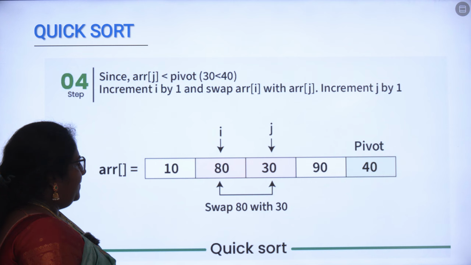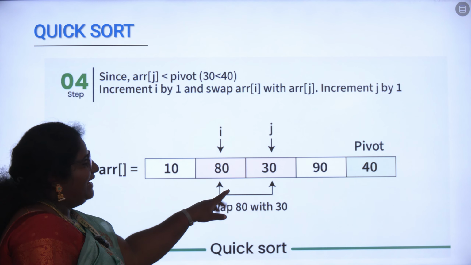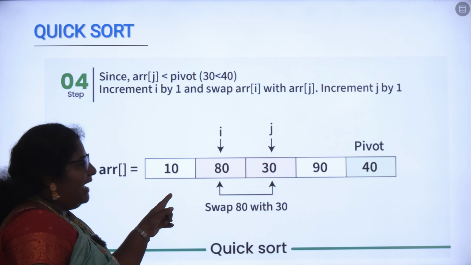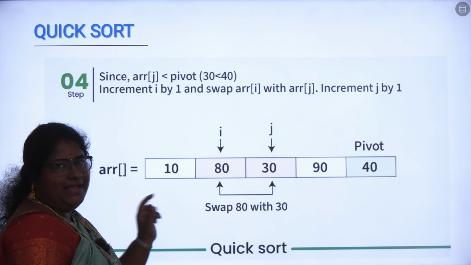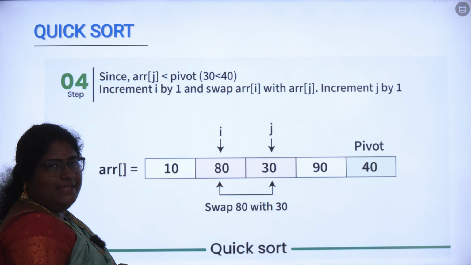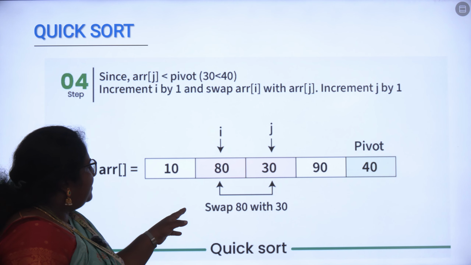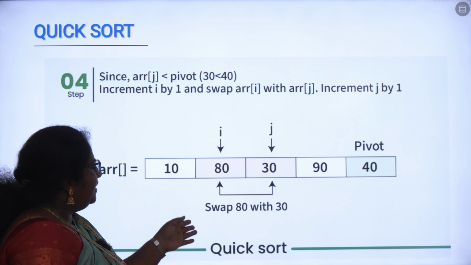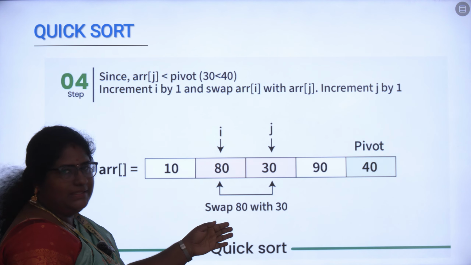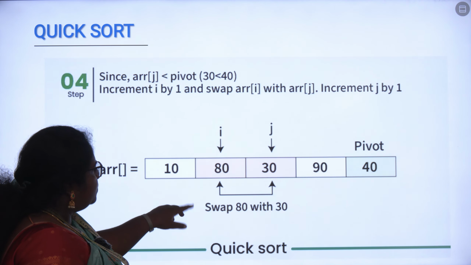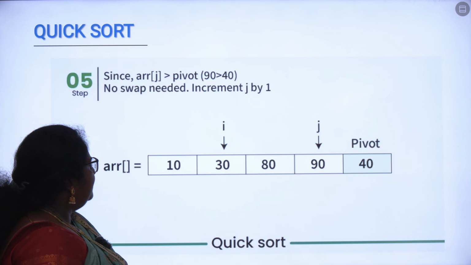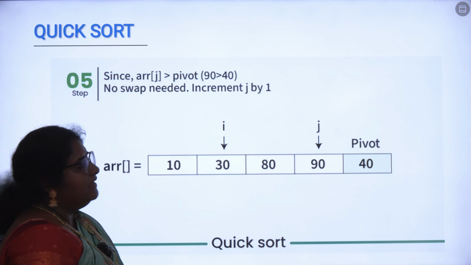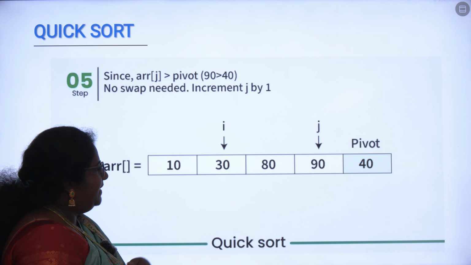In the next step we will be comparing the i value and the j value. Here in the comparison, your i value is 80 and your j value is 30. The greater value should be placed on the right hand side, so we are swapping 80 with 30. After this swapping, your array will be 10, 30, 80 and 90. Then your j value will be incremented.